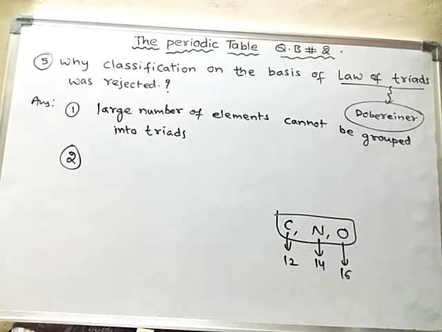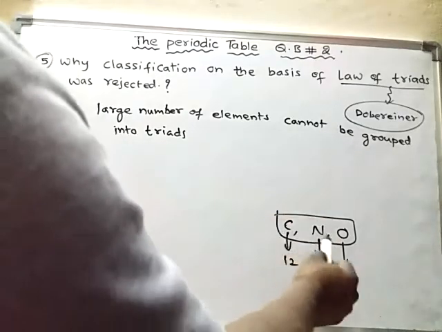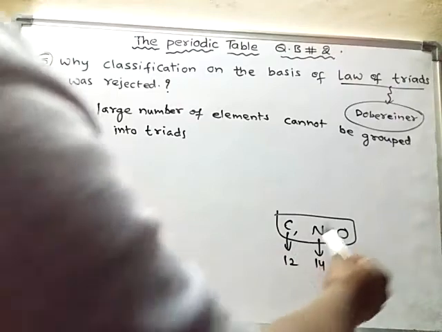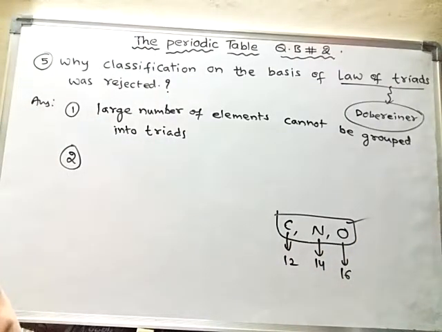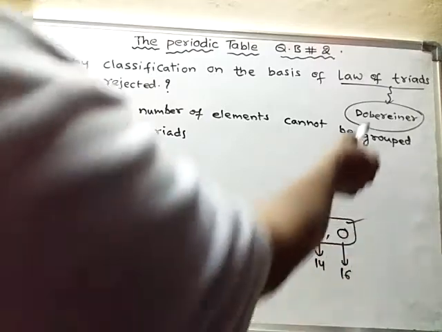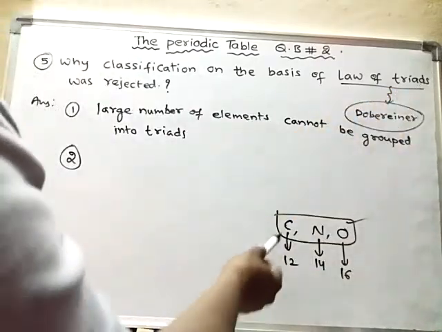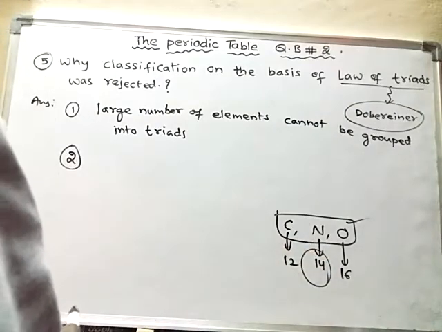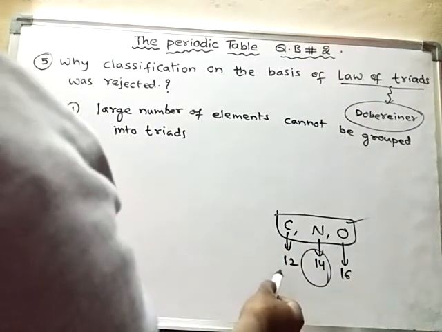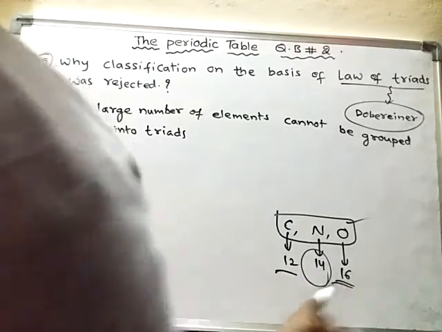That means this classification on the basis of triads left a room for chance. There is a chance for these elements also to form a triad, because they are following the same law of triads. According to the law of triads, the atomic mass of the middle element will be equal to the average of the first element and the last element.